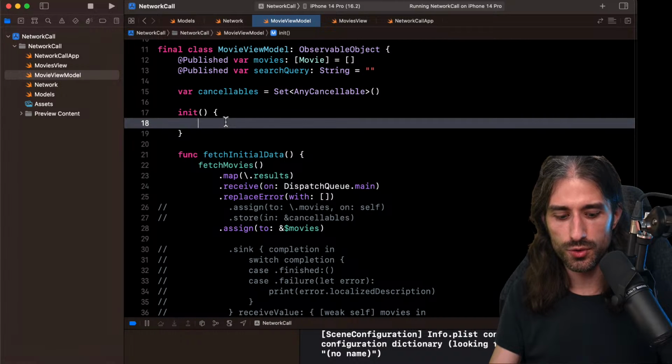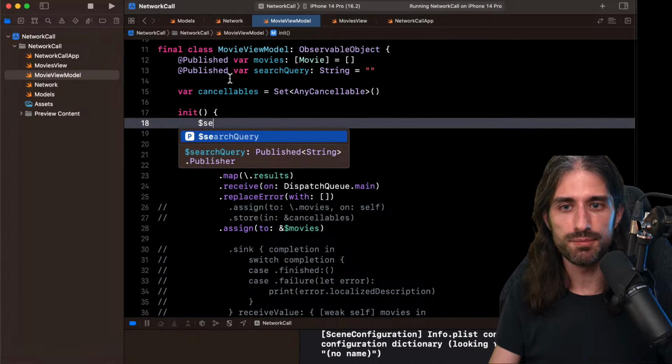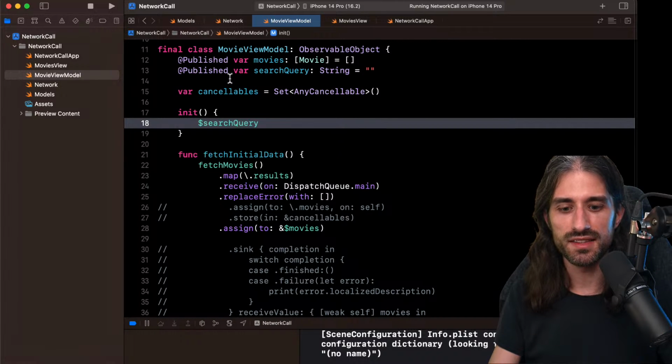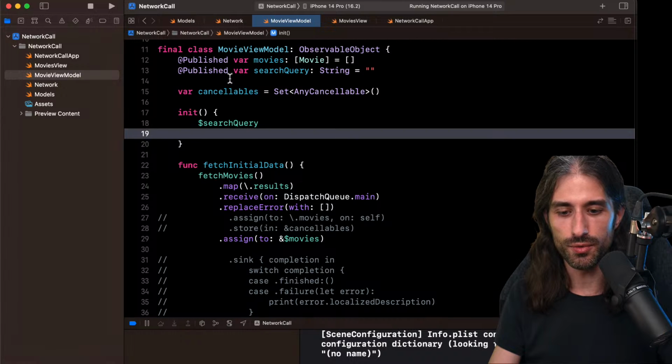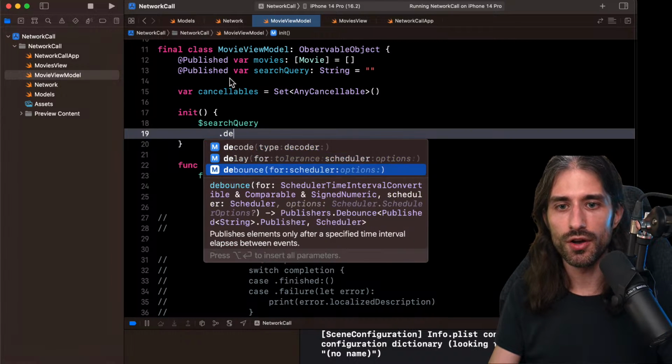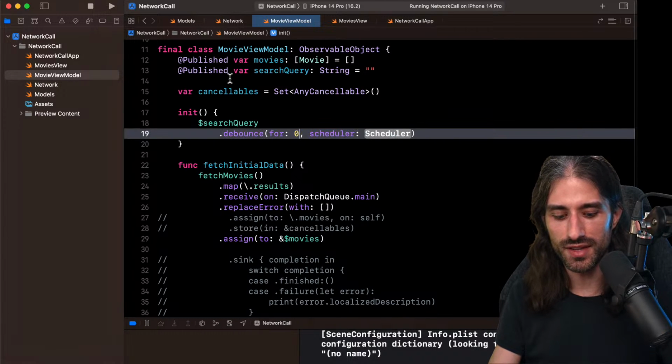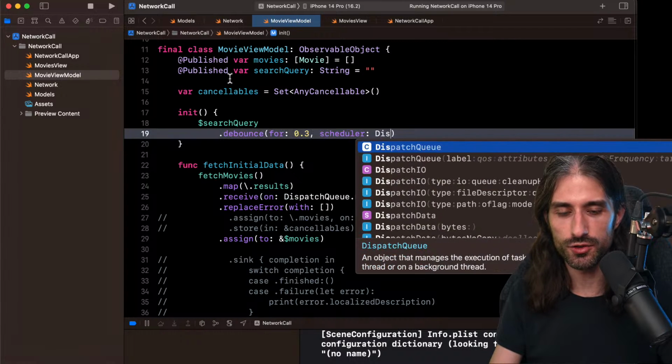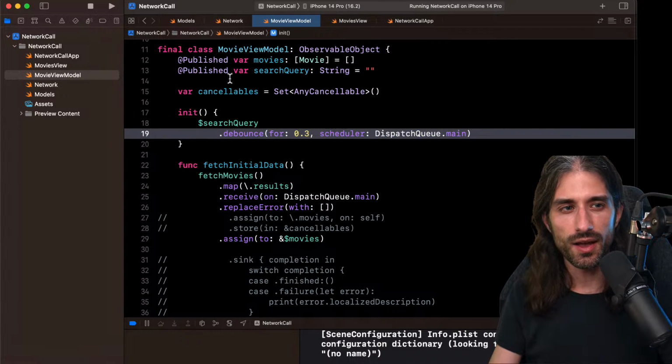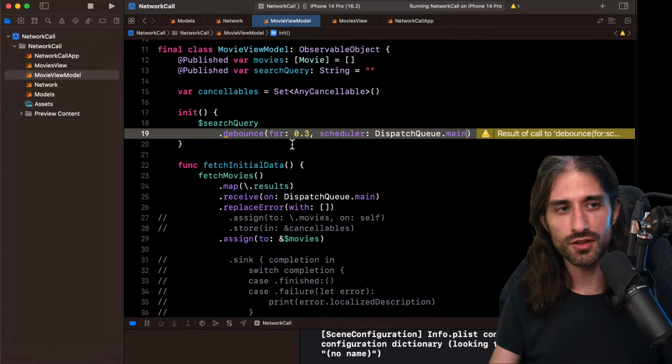Okay, so how do you listen? Search query is @Published, so you can get its publisher. So now I have a publisher. I'm going to do a debounce, so it's a way to add a nice little delay. Debounce is kind of like the logic of the elevator doors. It's going to wait for 300 milliseconds until it actually sends the new value.